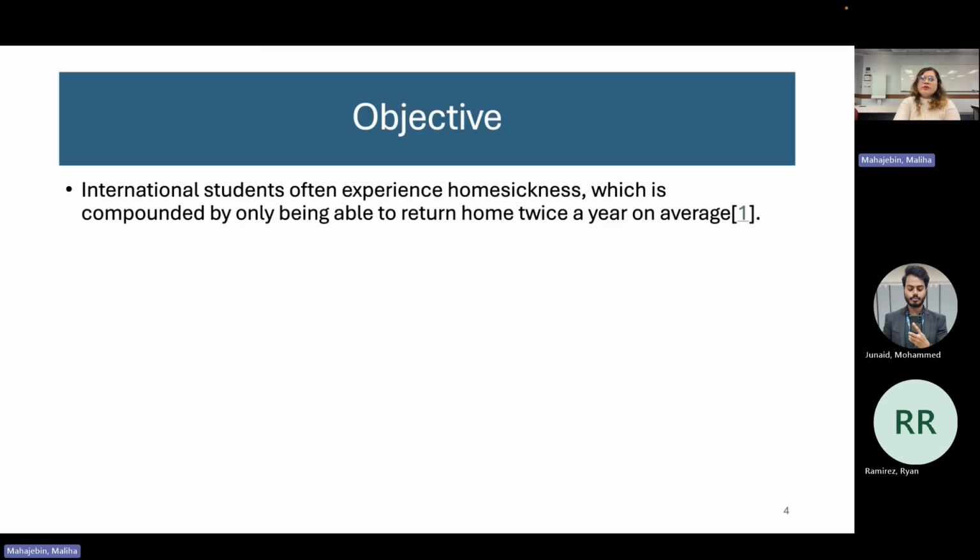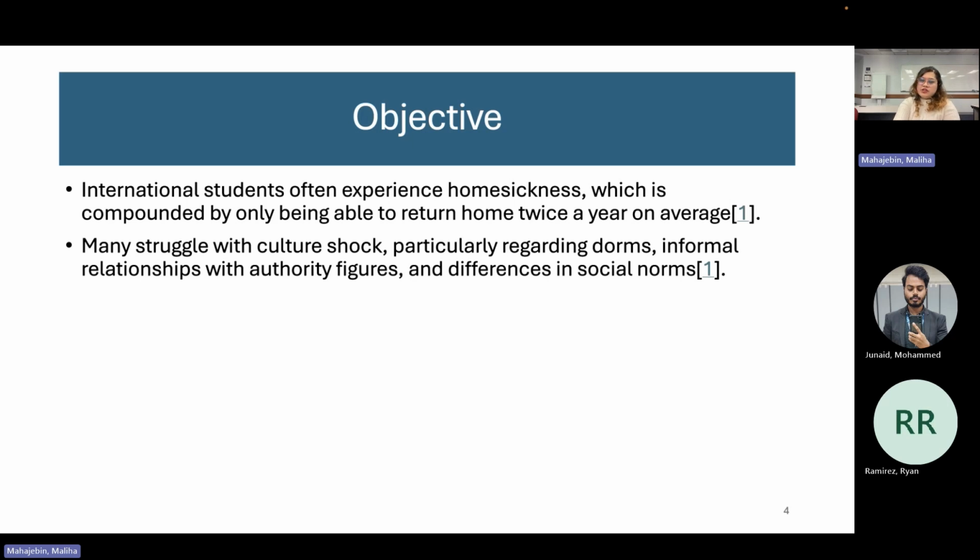So the objective. What was the motivation when we thought of creating this website? International students often experience homesickness. I mean, we all have once or twice felt this. So this was a statistic that international students return home twice a year on average.